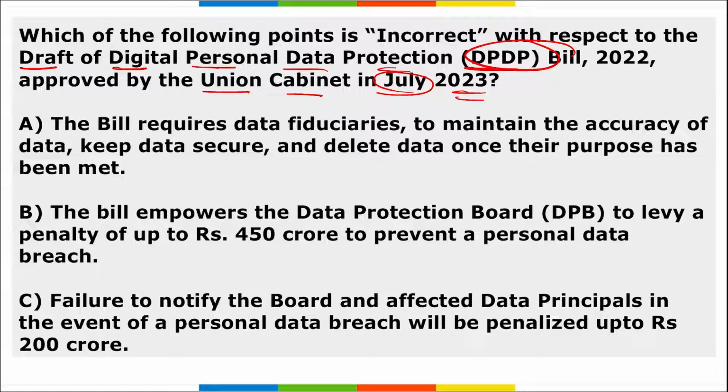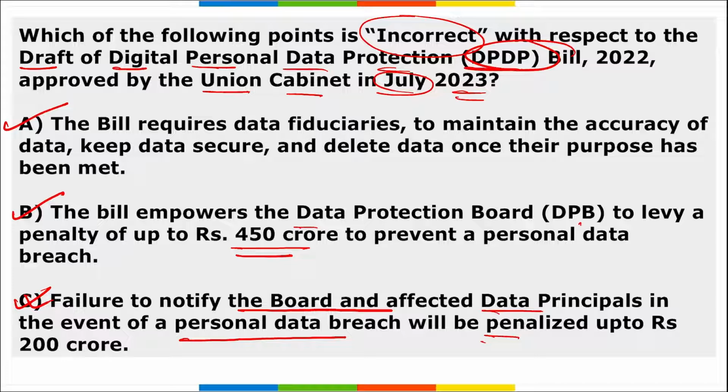So we have to say which among the following is incorrect. Option A is correct, option B is correct. If we look at option C, failure to notify the board and affected data principals in the event of a personal data breach, here a penalty of 200 crore rupees will be levied. So option C is also correct. But if we look at option B, the bill empowers the Data Protection Board to levy a penalty of up to 450 crore rupees to prevent personal data breach.